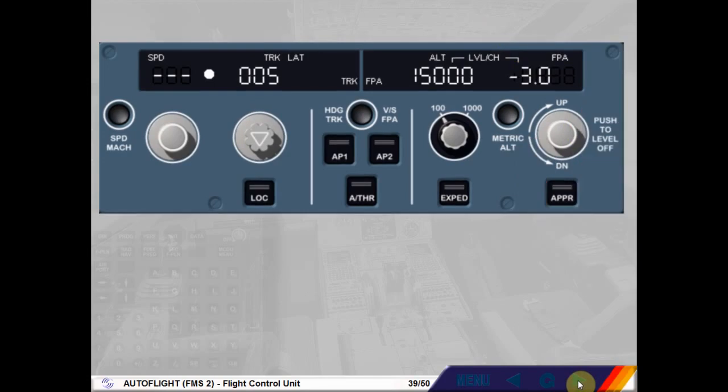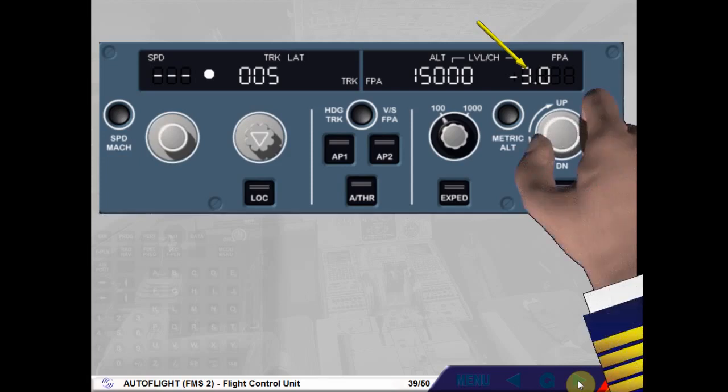As soon as the vertical speed flight path angle selector knob is turned, the vertical speed flight path angle window indicates the current flight path angle or vertical speed. In this case, a flight path angle value is displayed. Notice how the degrees are displayed. The minus sign indicates a descent. A climb would be indicated by a plus sign. To engage the autopilot flight director flight path angle selected mode, we have pulled the selector knob for you.